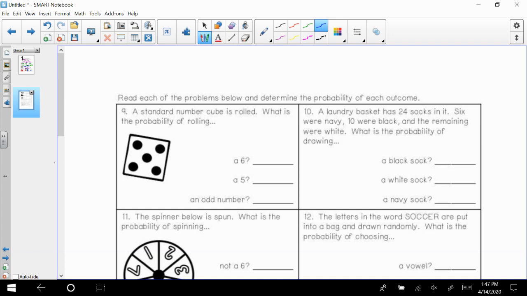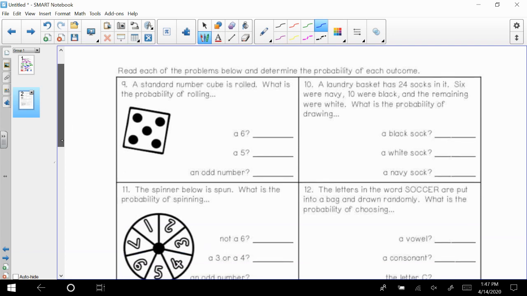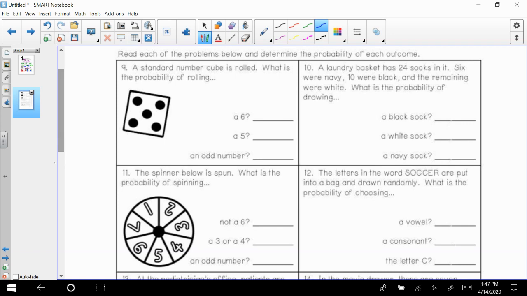Next page, we're going to read each problem and we're going to determine the probability. We're going to write our probability as a fraction. We're also going to write it as a fraction in simplest form. I'm going to do numbers 9, 10, 11 with you, and then I will let you do the rest on your own, and then I will reveal the answers of those remaining questions when we're all finished, okay?